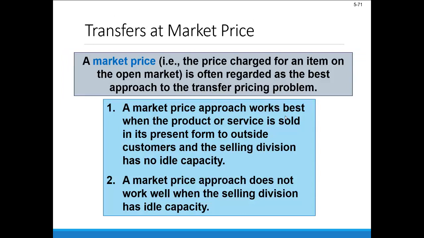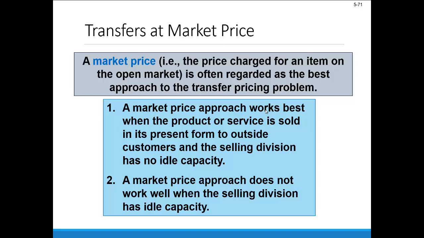Now, a market price approach is often regarded as a best or at least better approach to this transfer pricing problem. And when we say market price, we just mean the price that items could be found for or bought for in that open market from third-party suppliers. A market price approach does generally work best when the product or service being provided is being sold in its present form to outside customers, and that selling division, the transferring division, doesn't have any idle capacity.